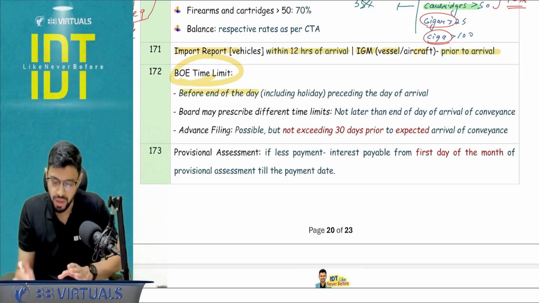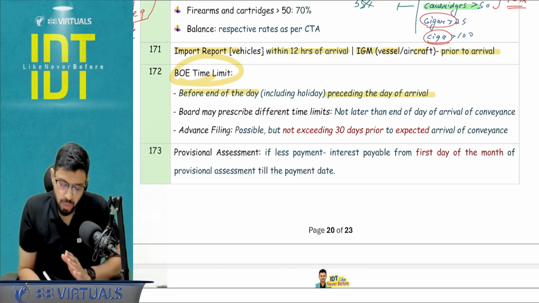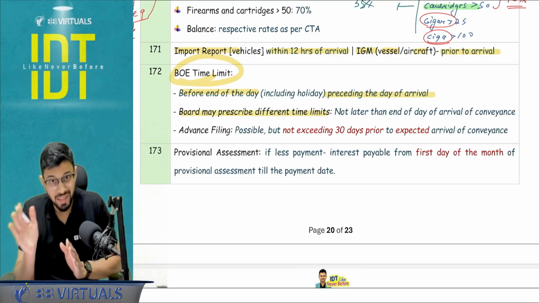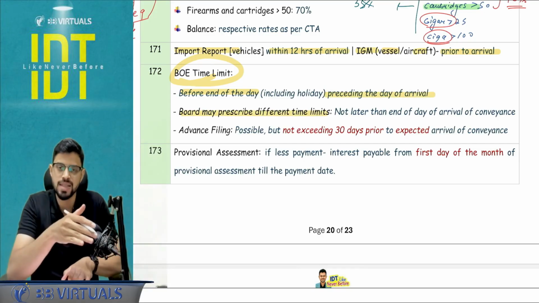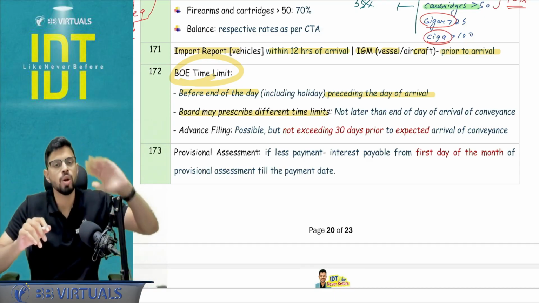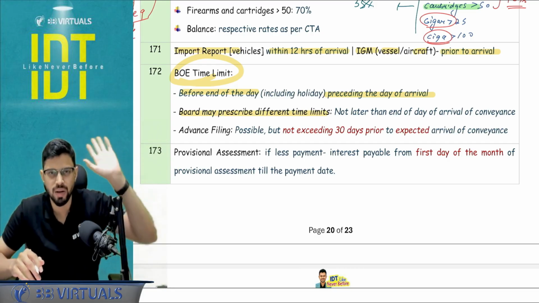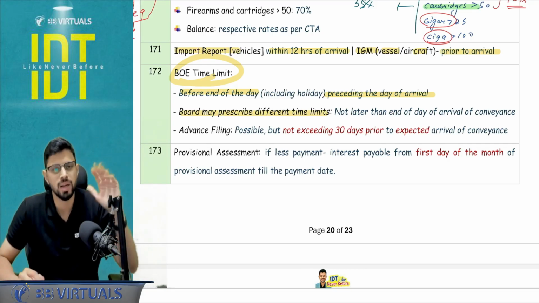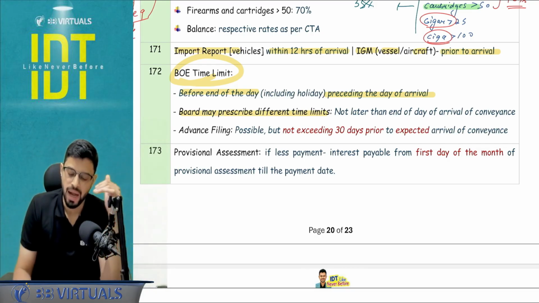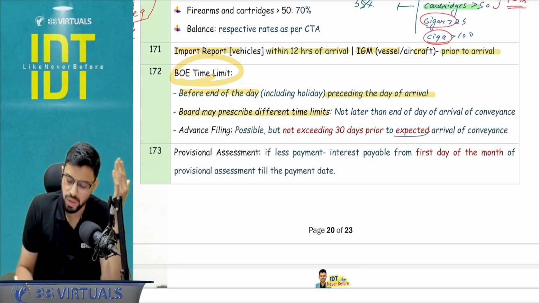It may be a holiday, I don't care, preceding the day of arrival. Board may prescribe a different time limit but not later than the end of the day of arrival. Advance filing is applicable. Yes, it is possible, but not more than 30 days of expected arrival. So expected means 1 or 2 days here or there, earlier or maybe later, it is possible. But yeah, expected arrival and advance filing 30 days prior to the expected arrival.